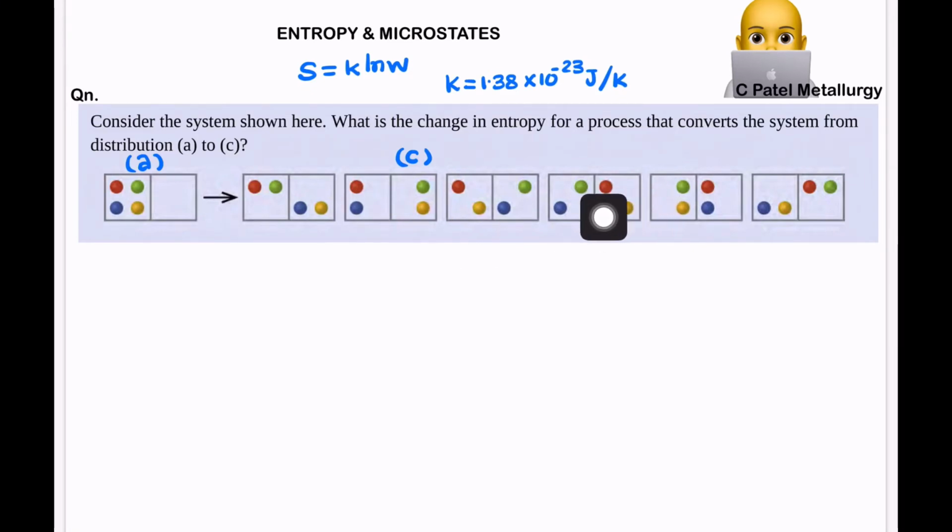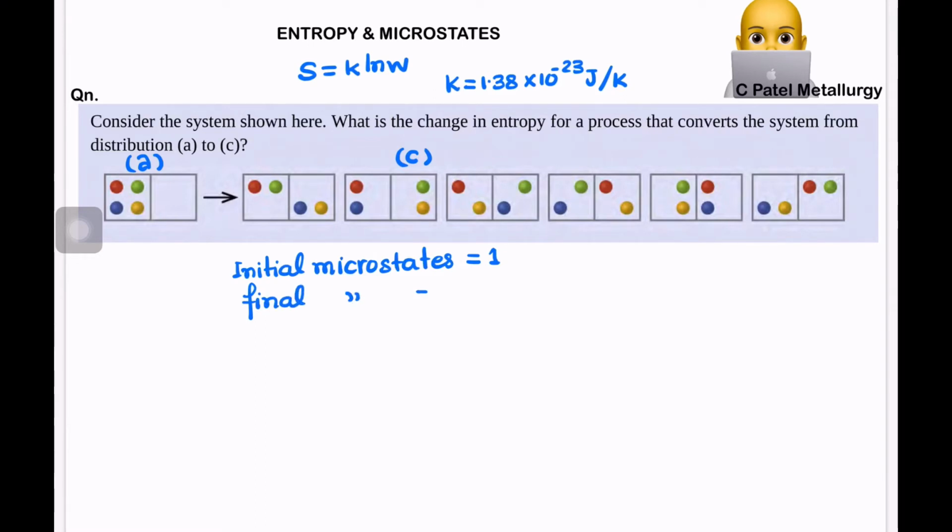So basically we can say that the initial microstates is equal to 1 and the final microstates is equal to 6.